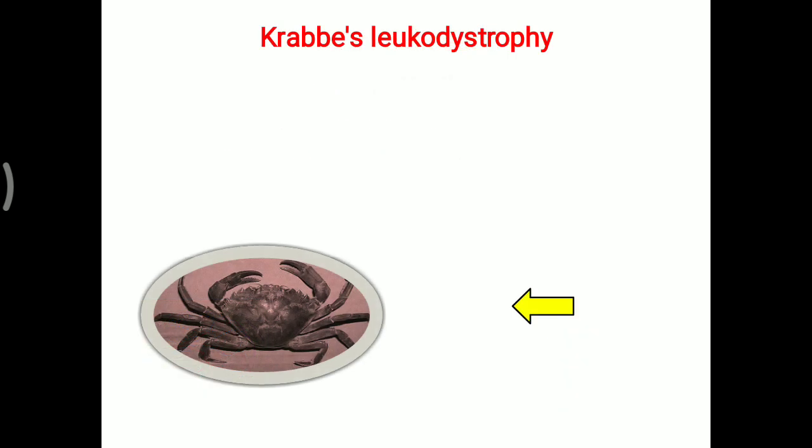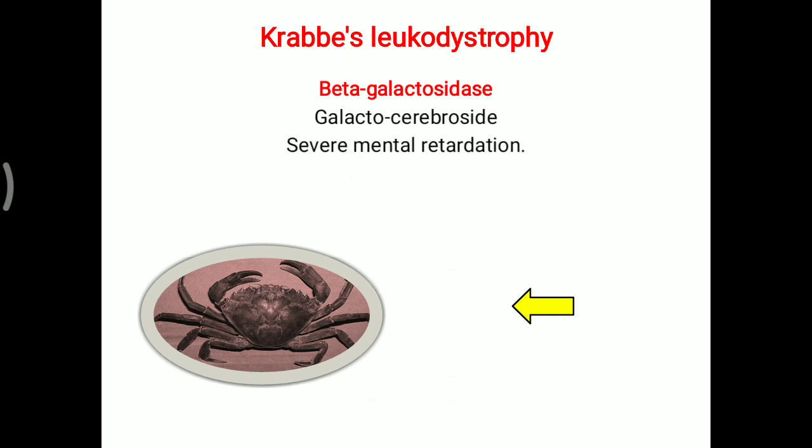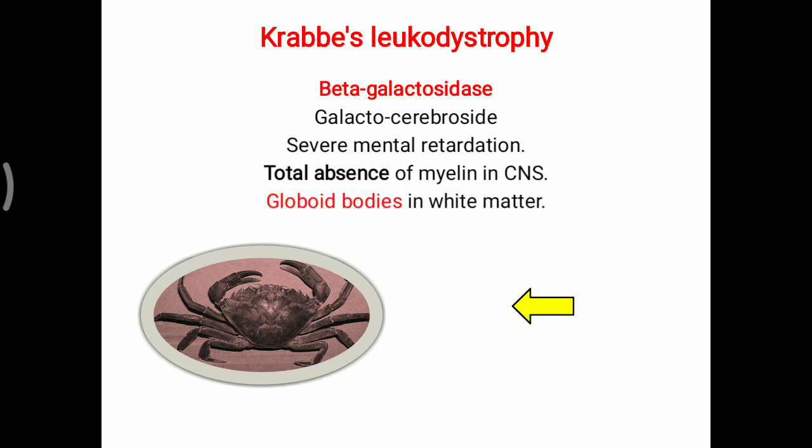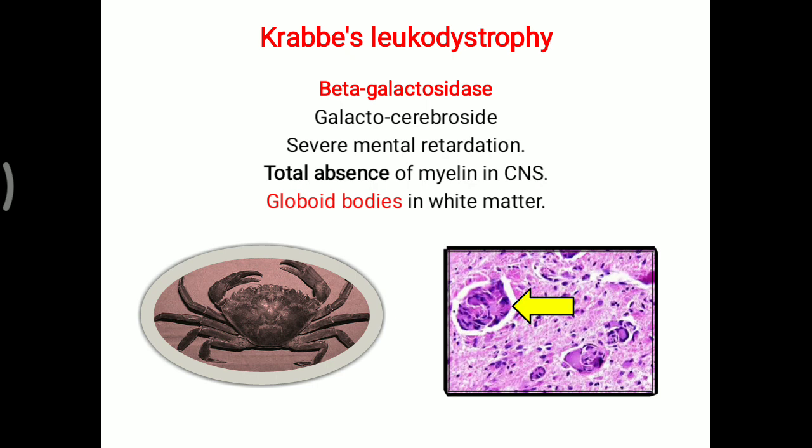Now one more, that is Krabbe leukodystrophy. Previously there was alpha galactosidase; here in Krabbe you have to remember beta galactosidase enzyme deficiency. So galactocerebroside remains deposited. Severe mental retardation and total absence of myelin in the CNS are seen. Typically globoid bodies in the white matter are seen in Krabbe leukodystrophy. Here in the picture you can see the globoid bodies.